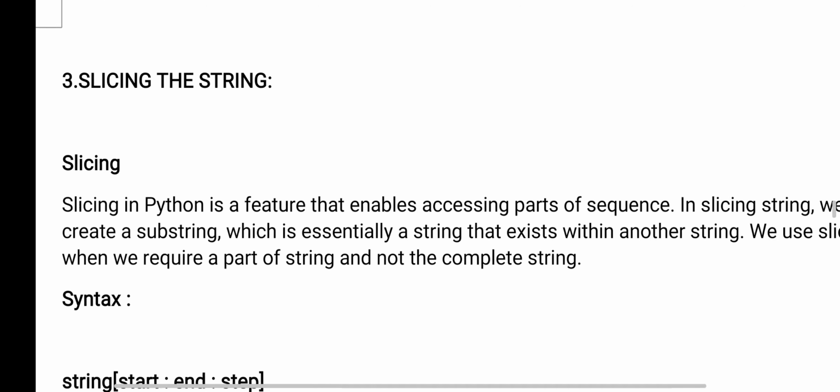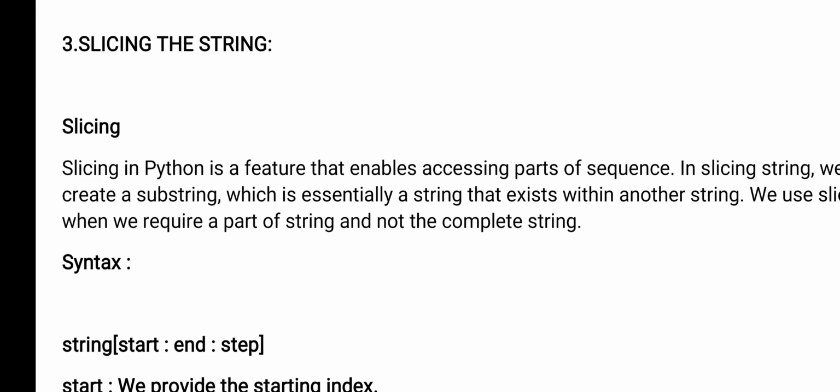Now slicing the string. Slicing the string, actually what does slice mean? This part I have already explained in one-dimensional arrays, two-dimensional arrays, and multi-dimensional arrays. Slicing means cutting, it's a part of the string. So using the slicing function you can find a part of the string.